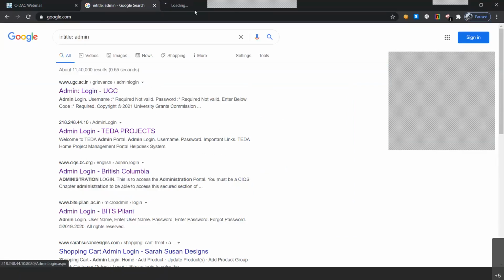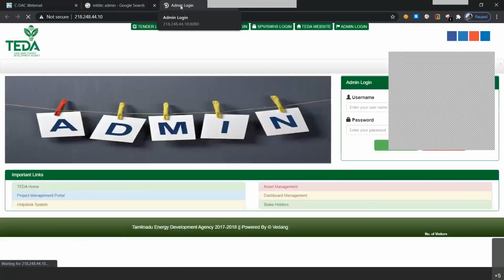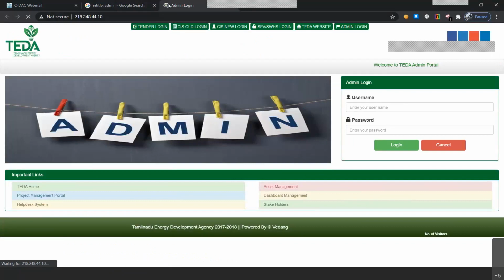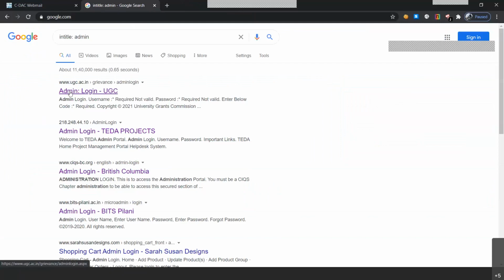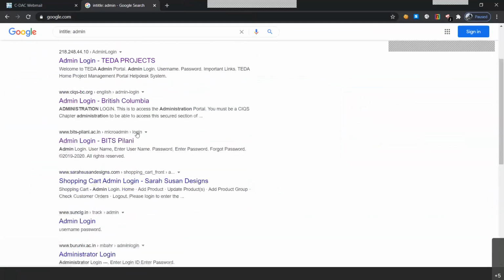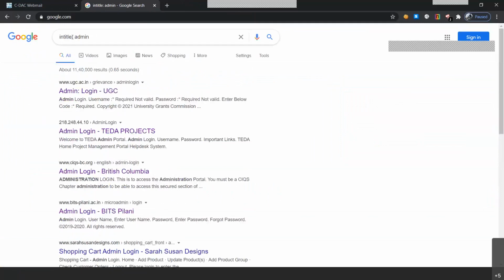So there are many websites that will have the admin login page, and the title that I'm hovering my mouse over will have the particular admin written on it. So this is the admin login page of this website. So this is how the in-title query would work. And a hacker might be able to get the login or admin login page of that particular website. So these are the basic queries.